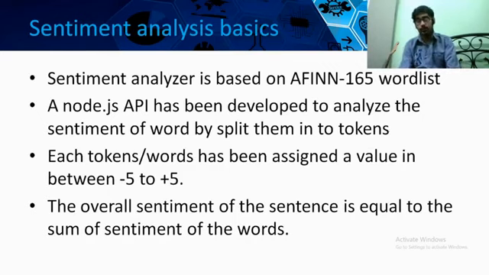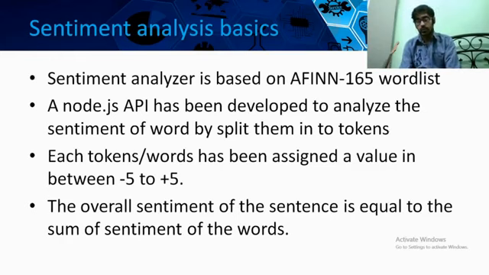It splits the entire news sentence into several words, and those words are considered as tokens. Based upon the AFINN word list, each token is assigned a certain value between -5 and +5.